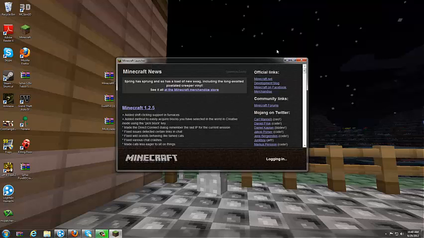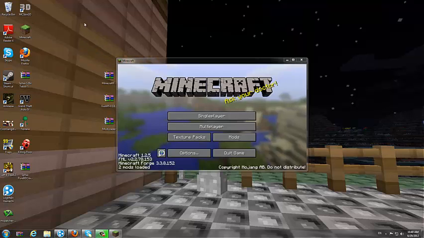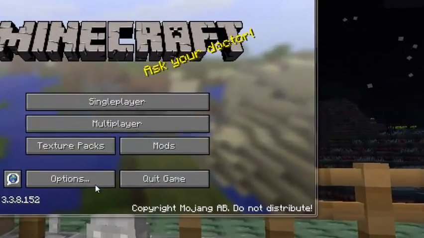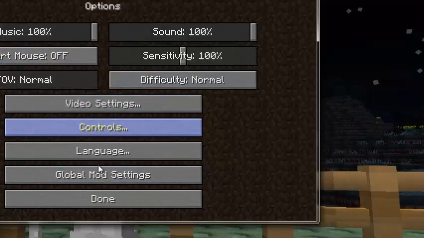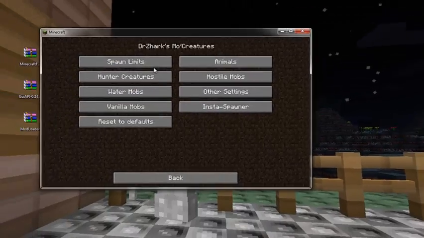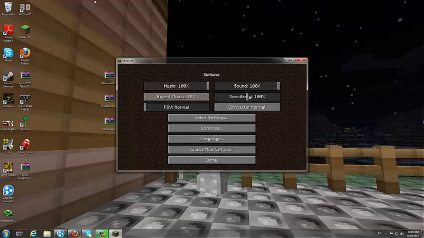Log in. Now as you can see, it worked. It says you have 2 mods, and if you want to check that it happened, go to global mod settings, and there you go, you have MOcreatures. That's how you know it worked. Okay, I'm going to end this video, and that's how you download MOcreatures.